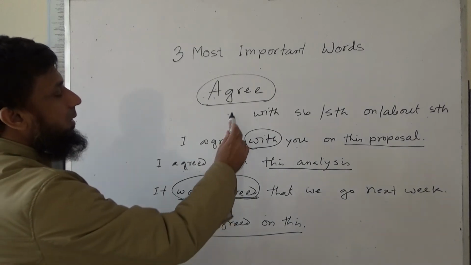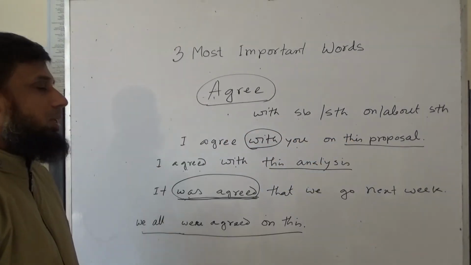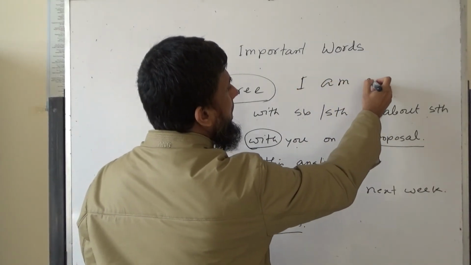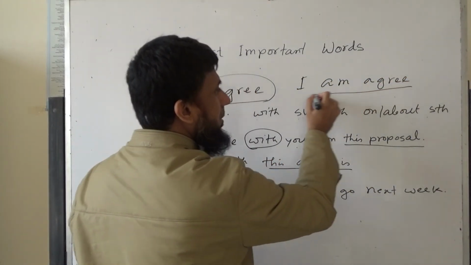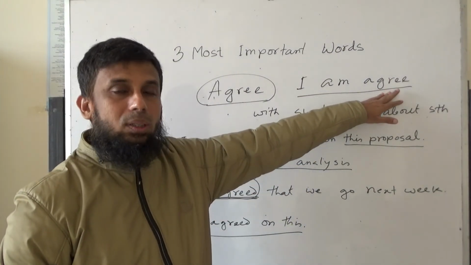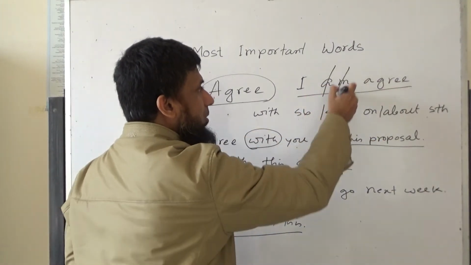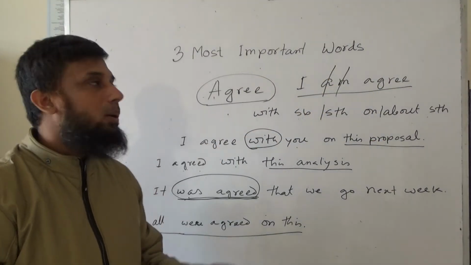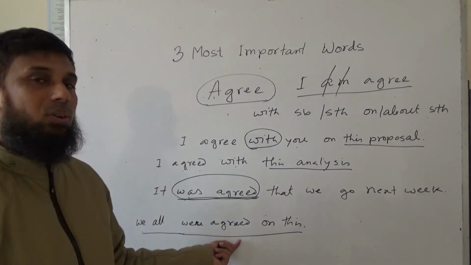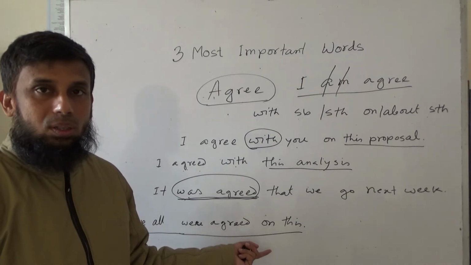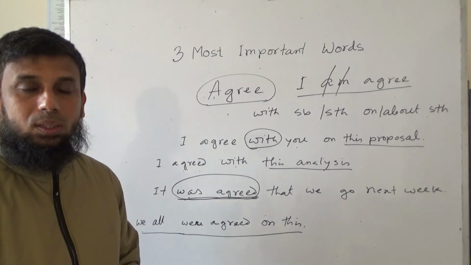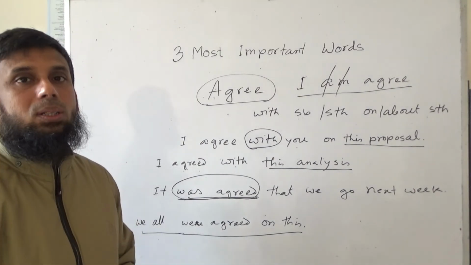So the form is agree with somebody or something, but you cannot say "I am agree," because after am you cannot have the verb agree. You should use "I agree." And in cases where you have more than one person involved, you can say "we were agreed" or "they were agreed." But normally in case of opinions, consent, unanimous agreement, you can use this.